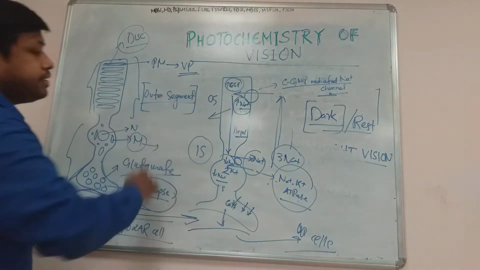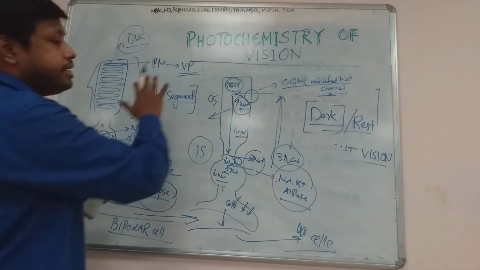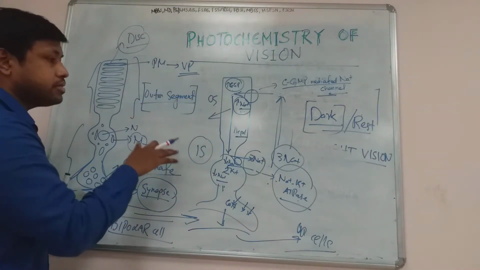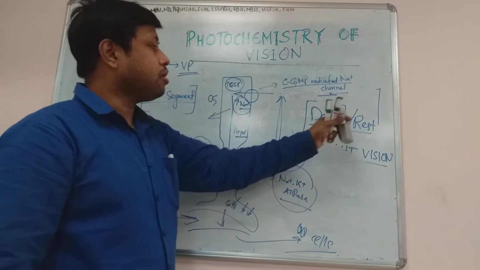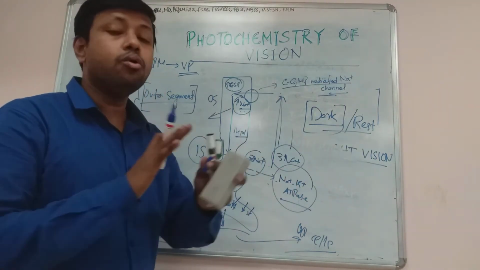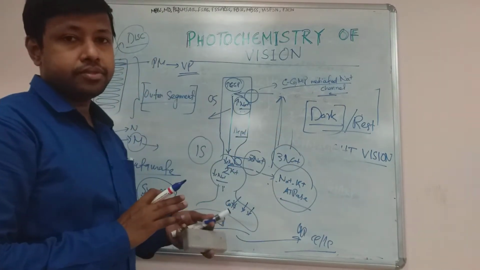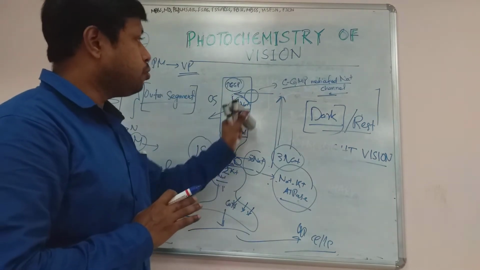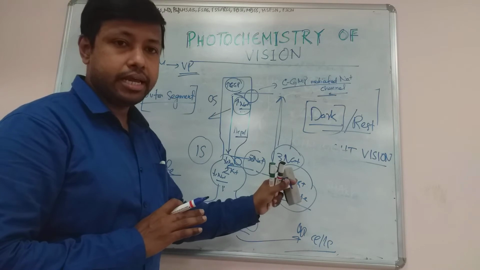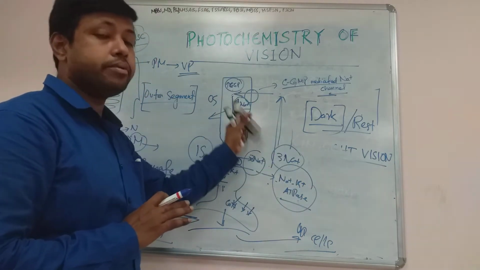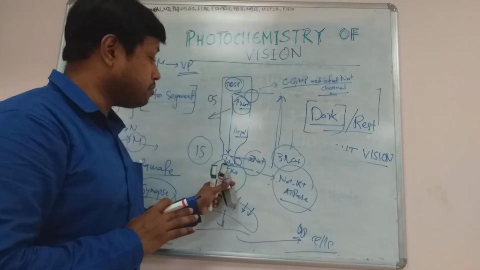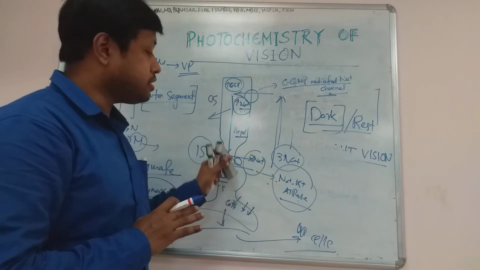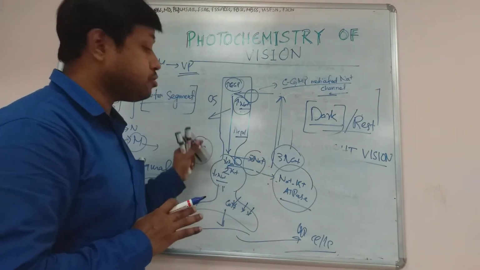So this is roughly the structure of the rod cell and the electrical or ionic mechanism that is going on inside the rod cell when it is at rest, or in dark, or when no light is falling on the rod cell. So sodium plays an important role. Again I am telling, there are two types of sodium channel. One is the cyclic GMP mediated sodium channel that is responsible for entry of sodium in the outer segment, and there is another, the sodium potassium ATPase, which is responsible for exit of sodium, but it is of the inner segment.